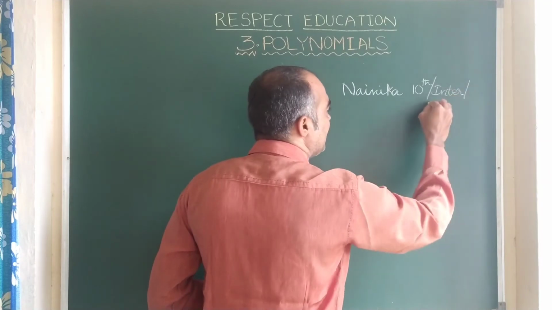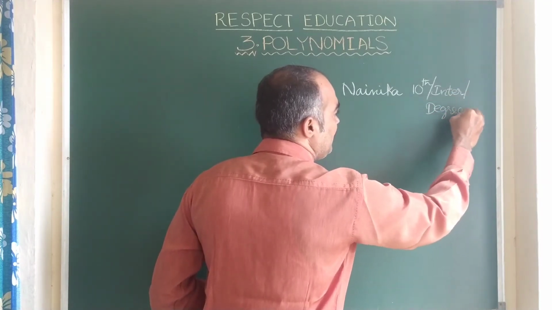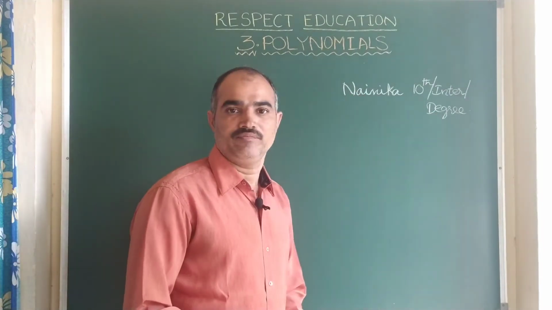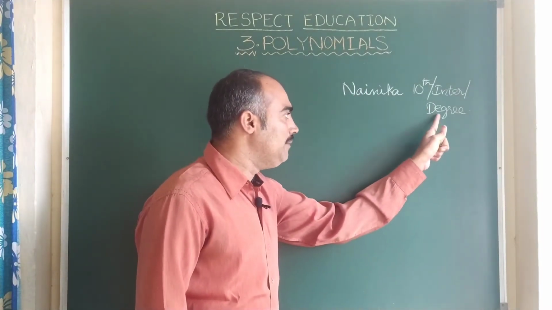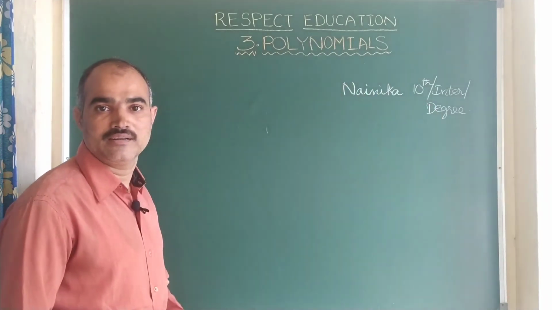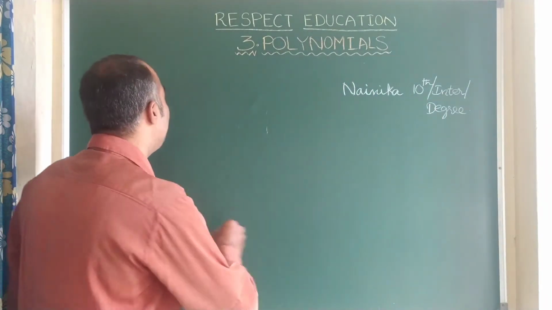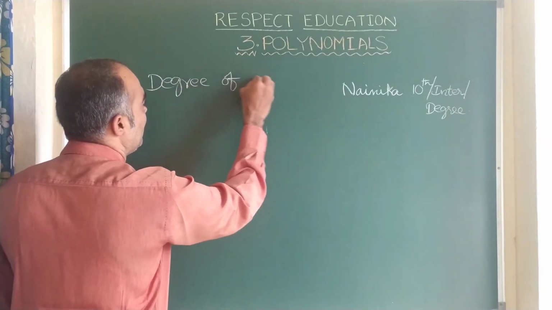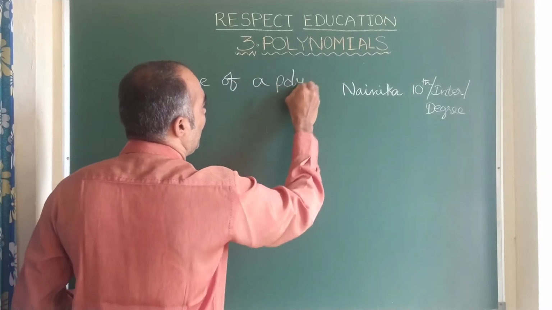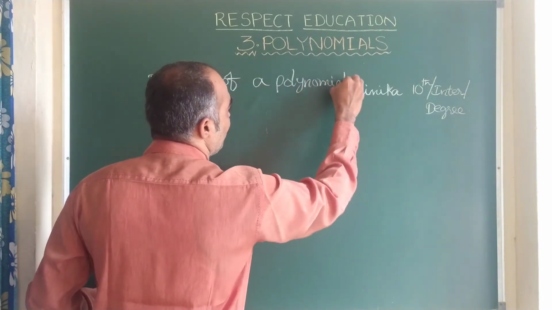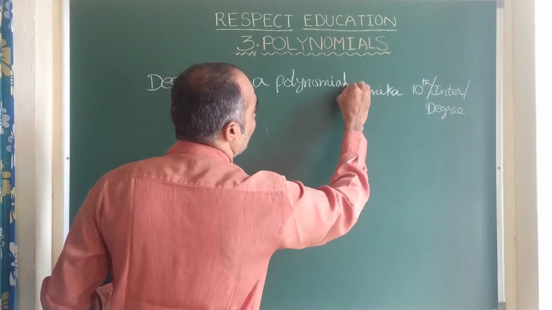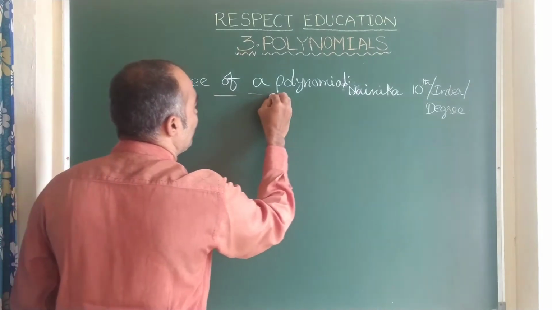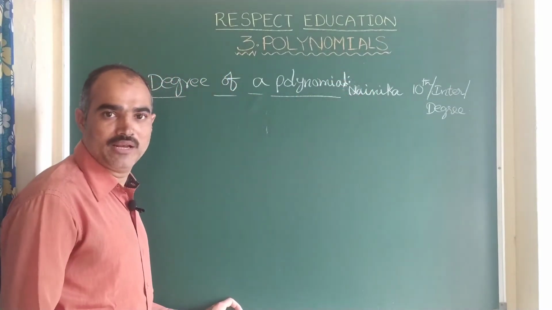She completed that also. Then she joined degree. Now what is her qualification? Degree. In the same way, there is degree for polynomials also, children. Now let us see how to find the degree of a polynomial. What is the degree of a polynomial?